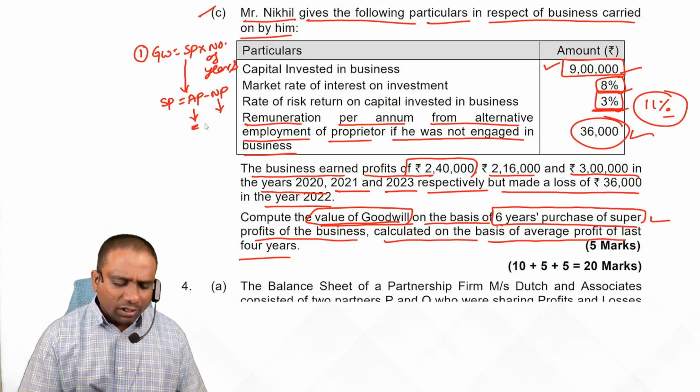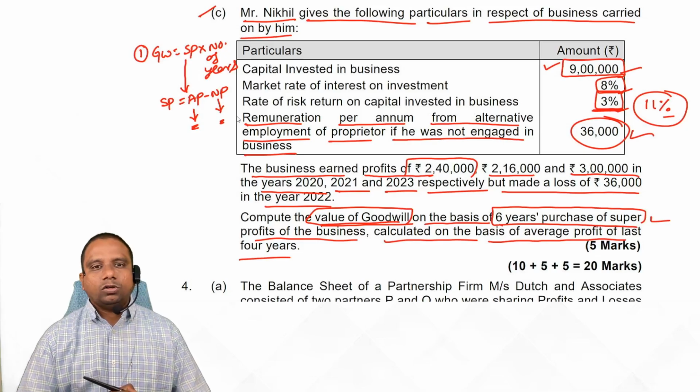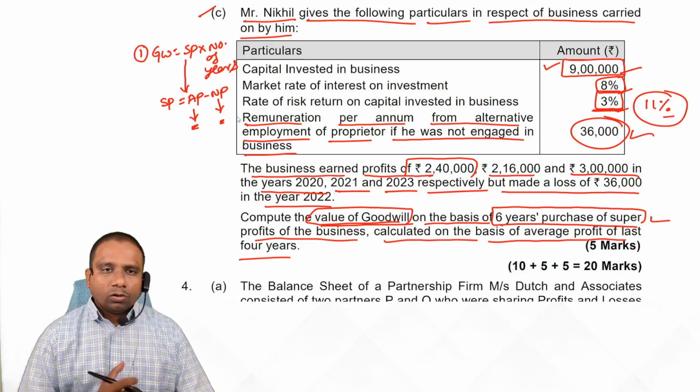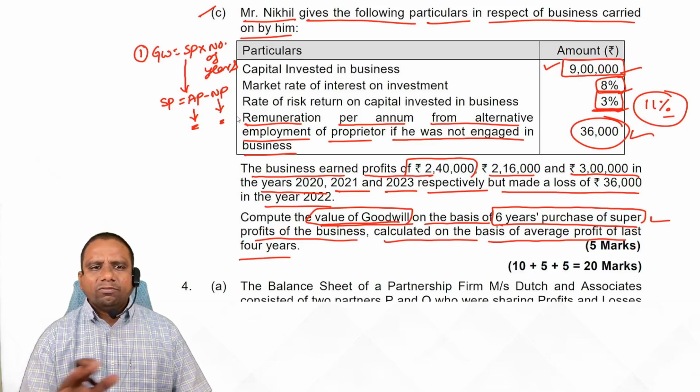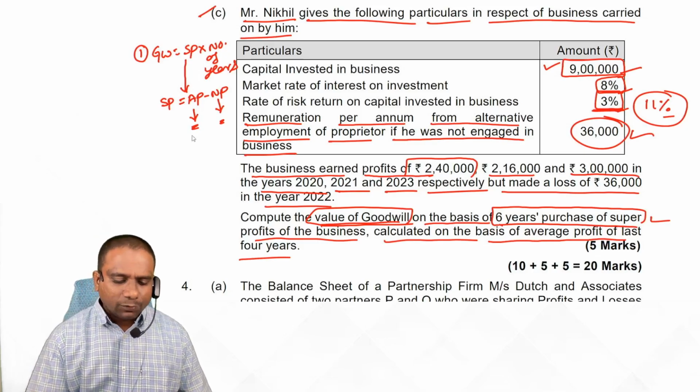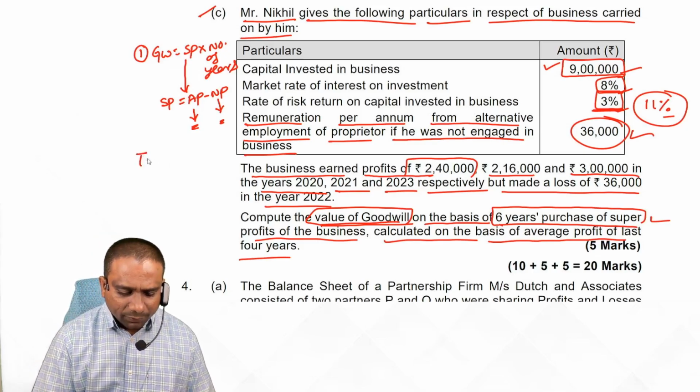So first we try to calculate average profit, after that normal profit. The difference between average profit and normal profit is nothing but super profit, and super profit is multiplied with the number of years. This is the problem, students. Now look at it, first calculate average profit. Nothing but first calculate total profit.